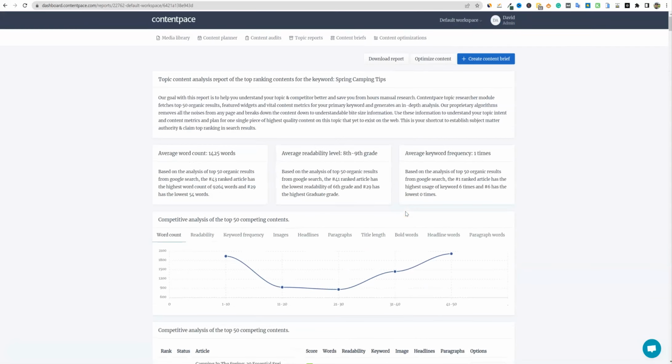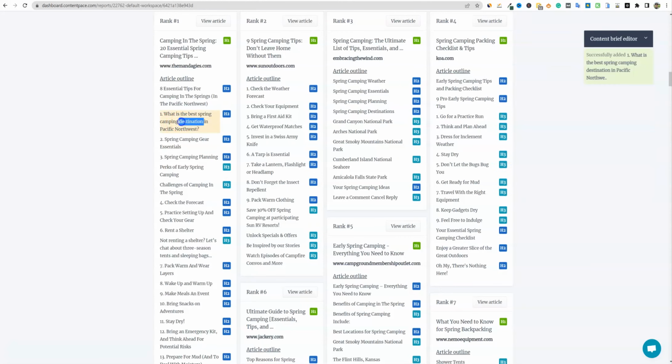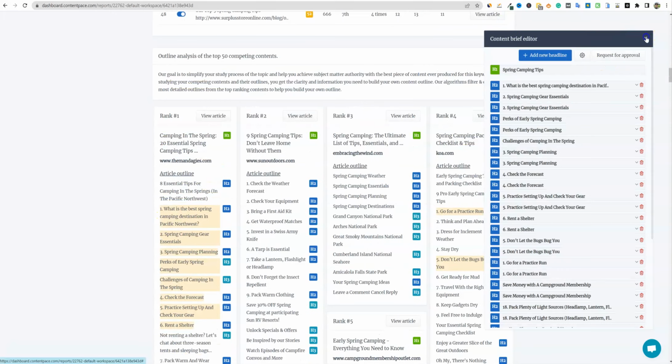But now what we want to do is create our content brief right here. So you're going to create your content brief, and then you're just going to go in and left click. Just for the sake of building this, I'm going to grab all these on the first one. But you would sort through and grab different ones from all kinds of sources, just like that. And we have our content brief over here, right?